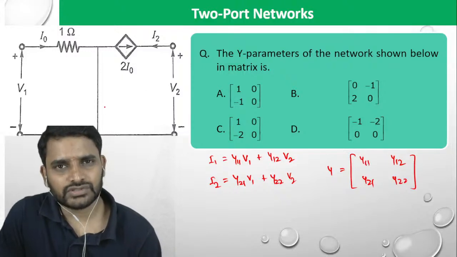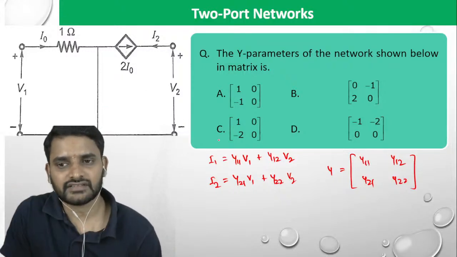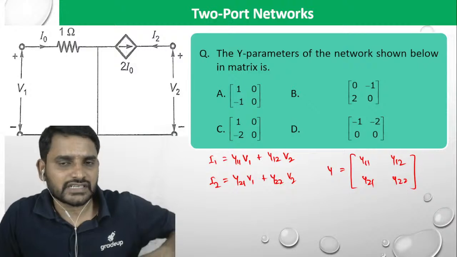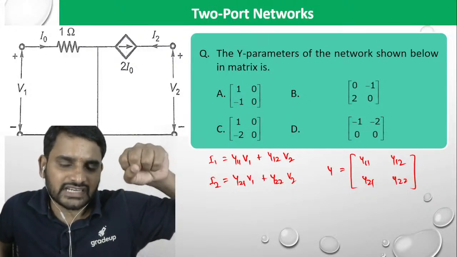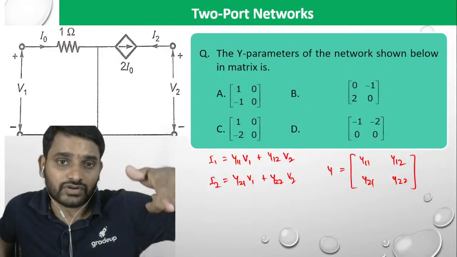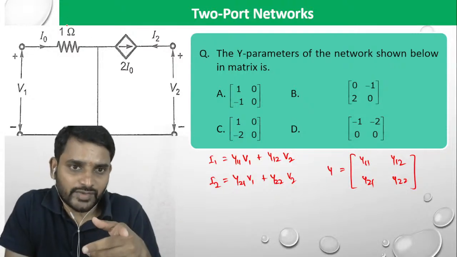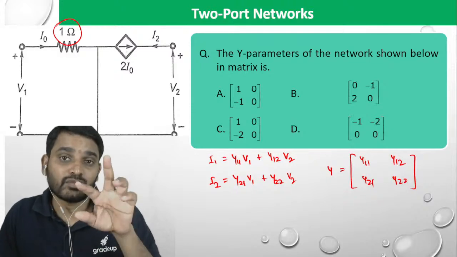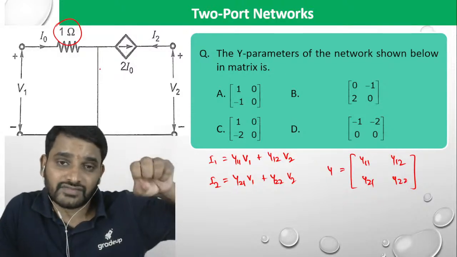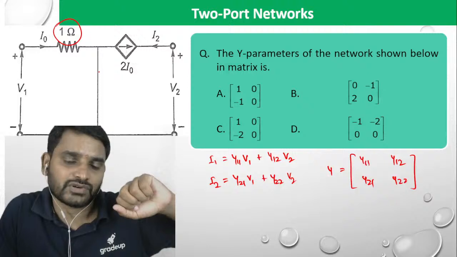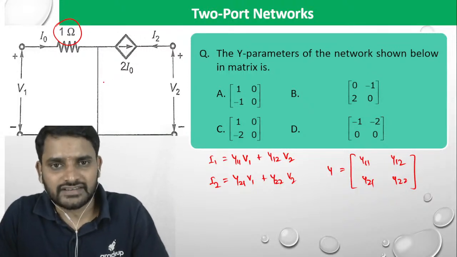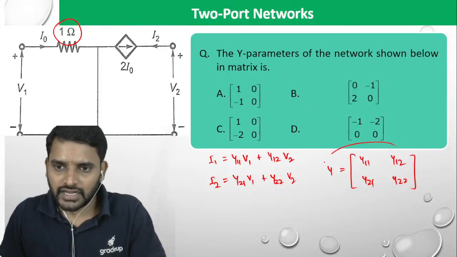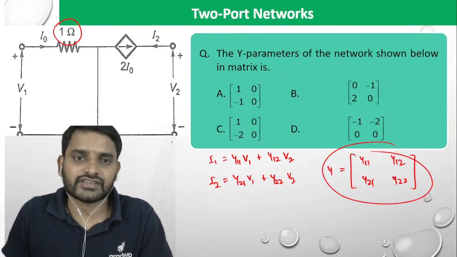Here you cannot simply say input admittance is the sum of the elements connected to the input node. By the way, it is reciprocal. Here it is the ohmic value, whereas admittance is in mhos. So it would be the reciprocal of the sum of the reciprocals of the elements connected to the input node. Be careful, so you cannot apply that one. So what is the other way? You have to either go ahead with the matrix or otherwise go ahead with the formulas.